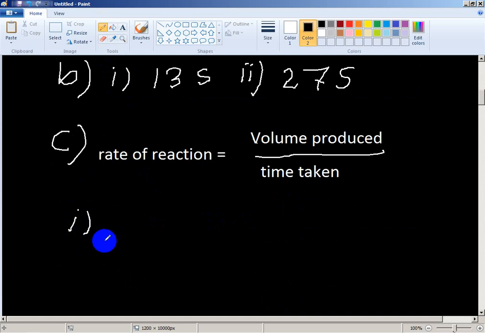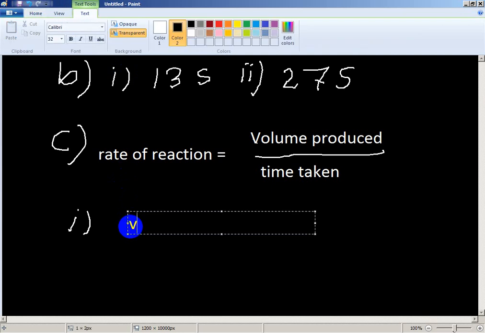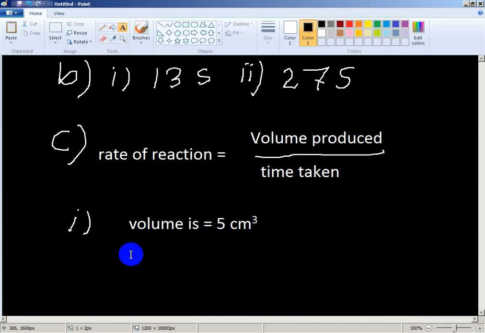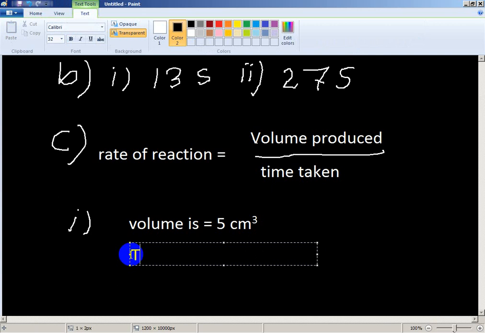Volume is 5 cubic centimeter. Time is also 5 seconds.